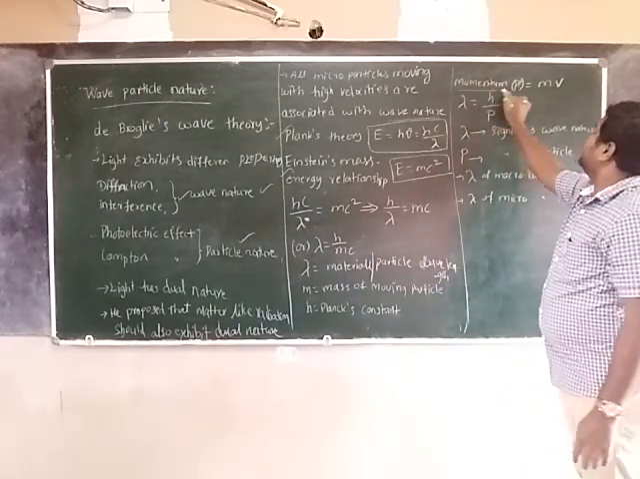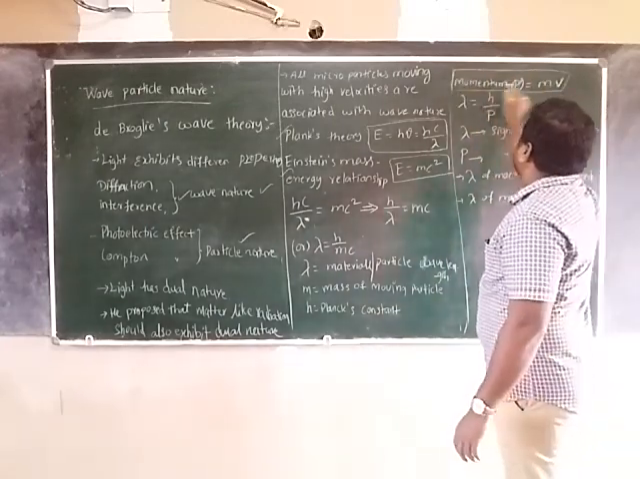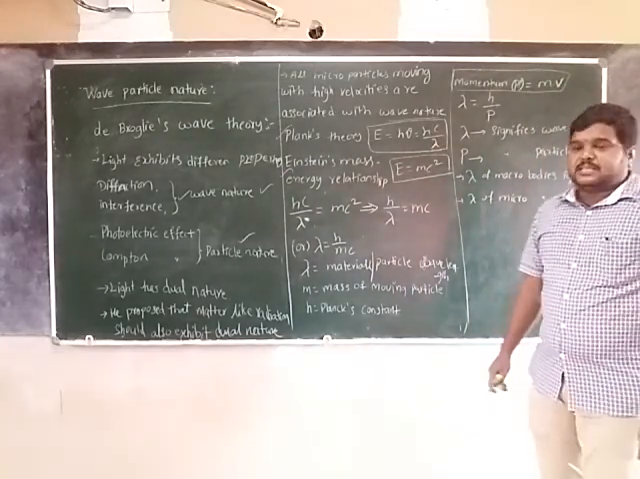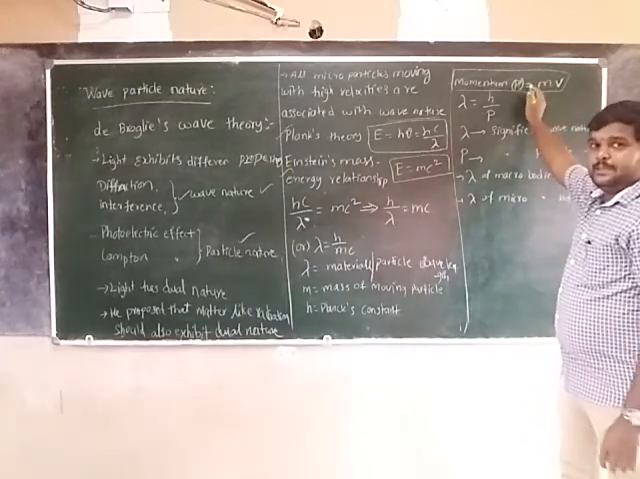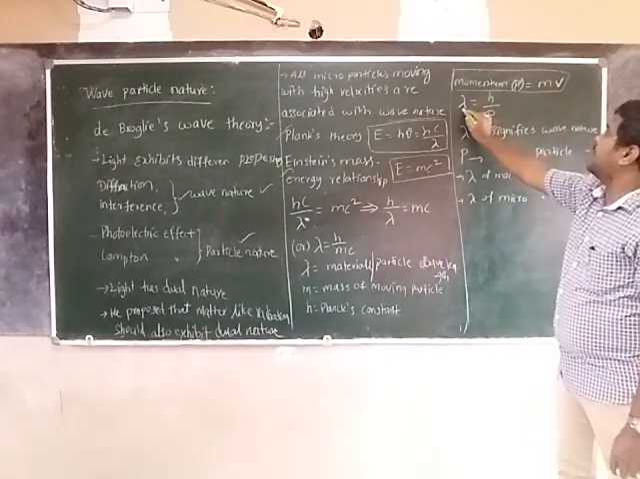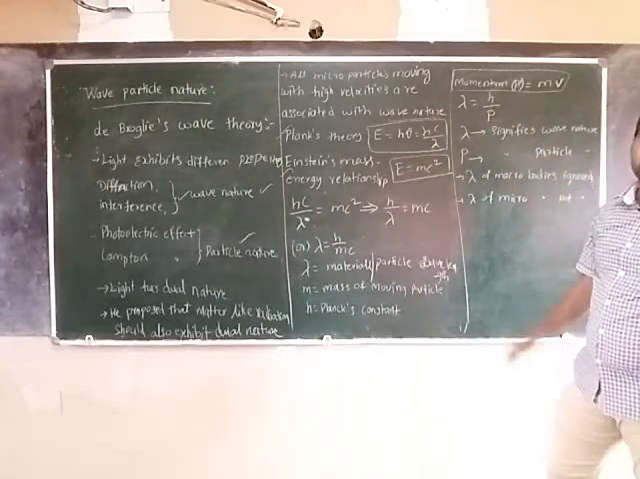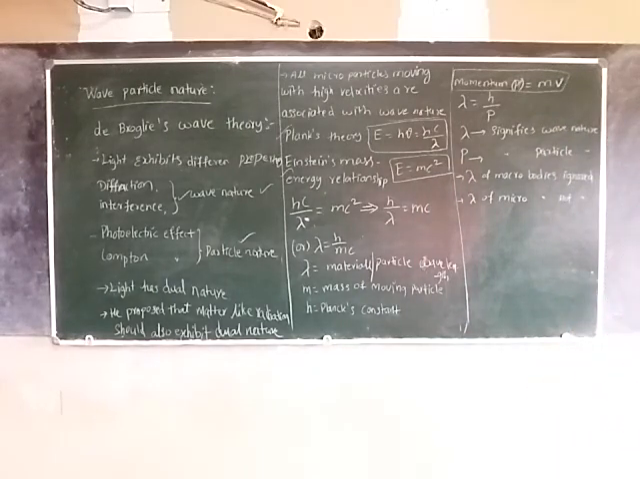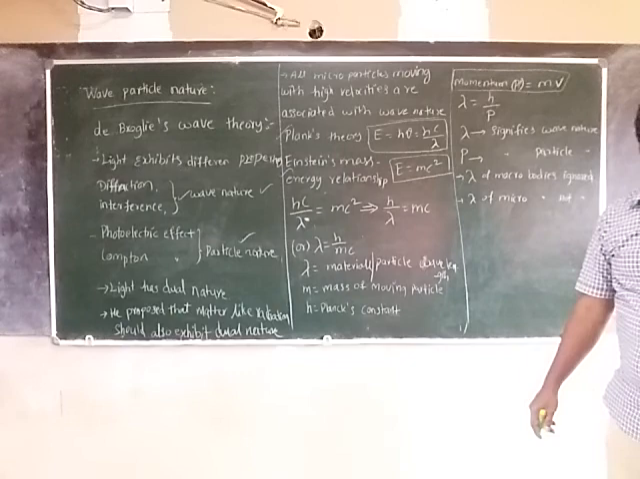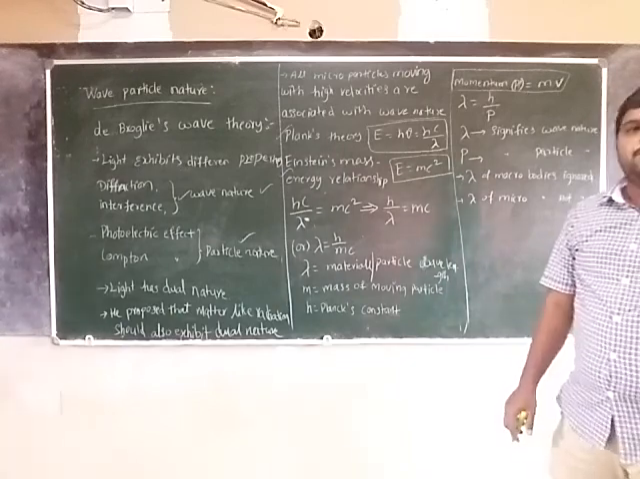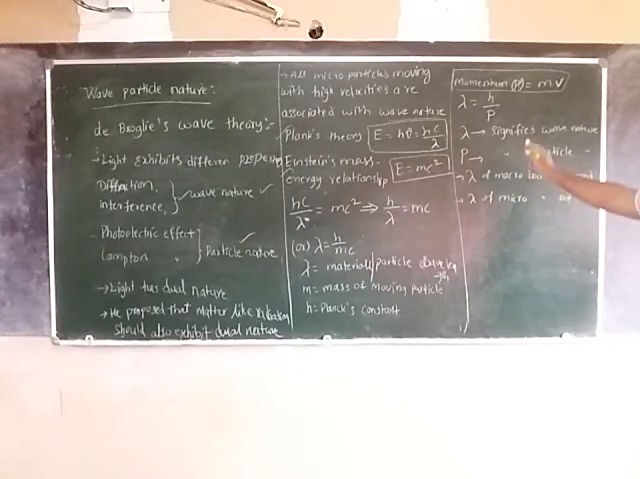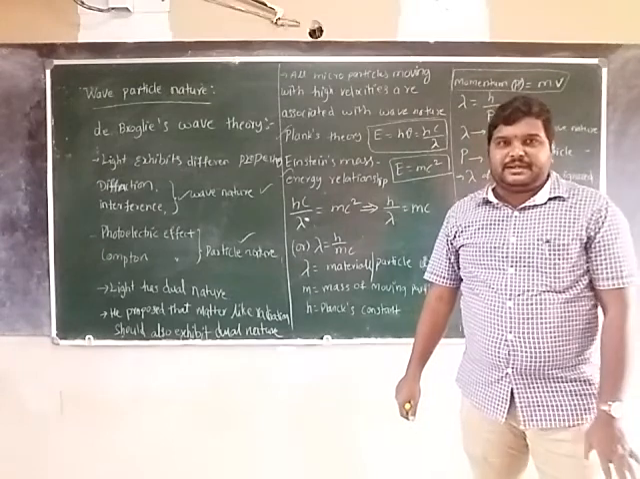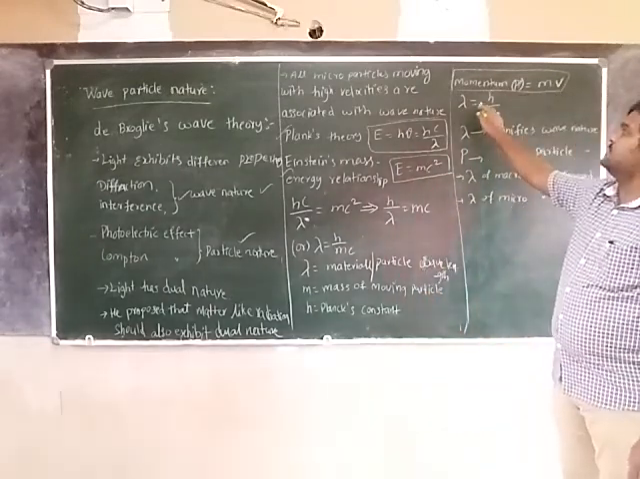Next, momentum is the product of the mass of the particle and velocity. So you can write capital P, and lambda is equal to h by P. By seeing this, you can say the wavelength of a particle in motion is inversely proportional to the momentum. Is it clear? So lambda is inversely proportional to the momentum.